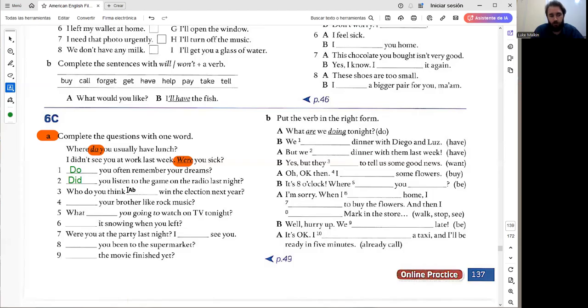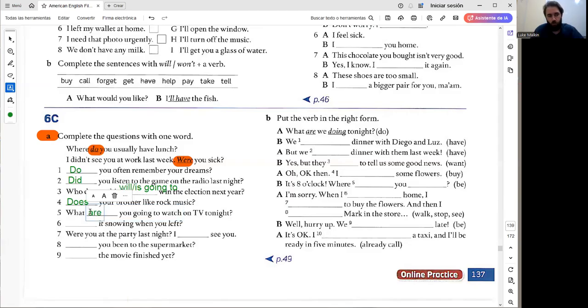3. Who do you think will win the election next year? Or is going to, depending on how much evidence you want to say that you have. Who do you think will win the election next year is asking about a prediction. So is who do you think is going to win the election next year? 4. Does your brother like rock music? Present simple. And because it's your brother, he does.